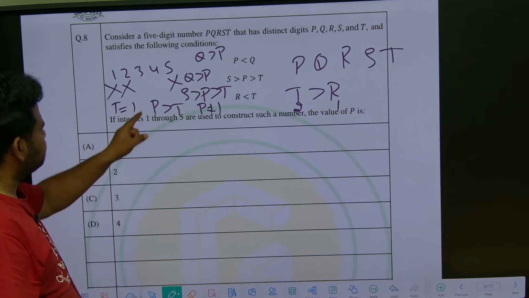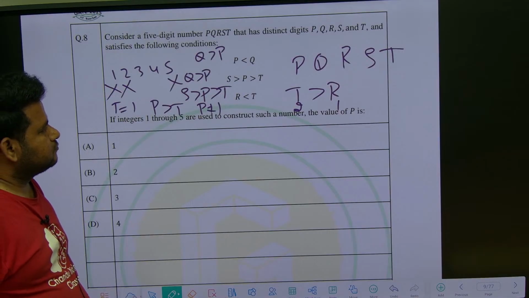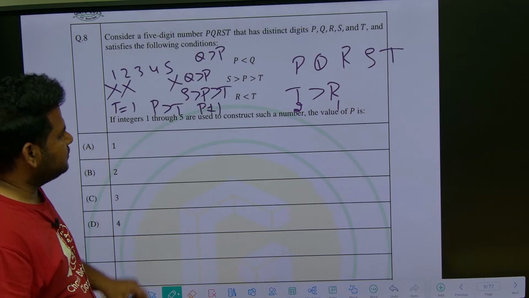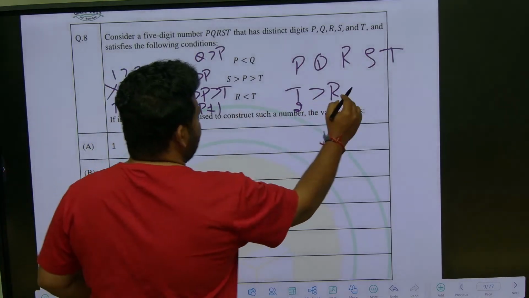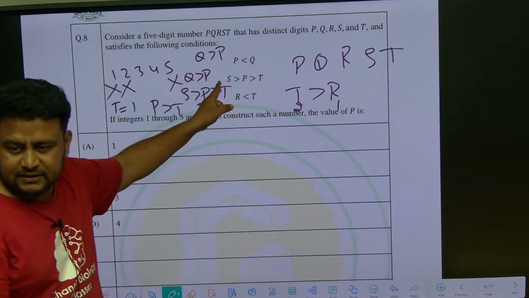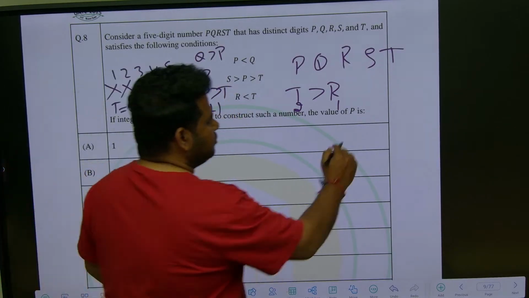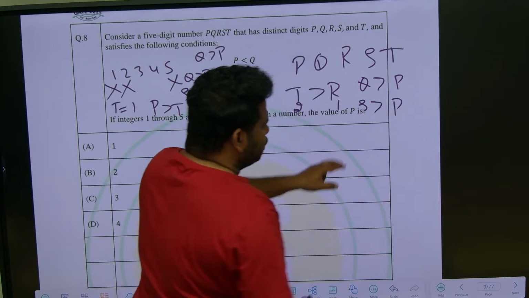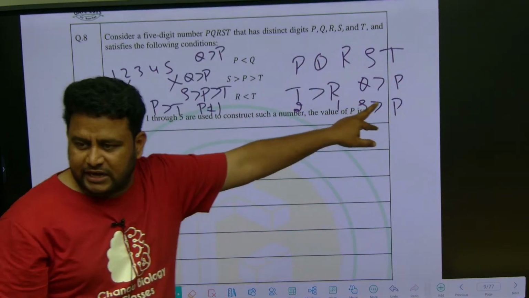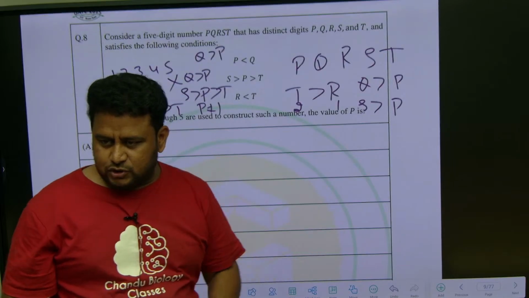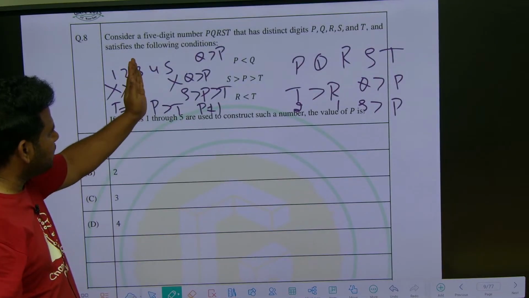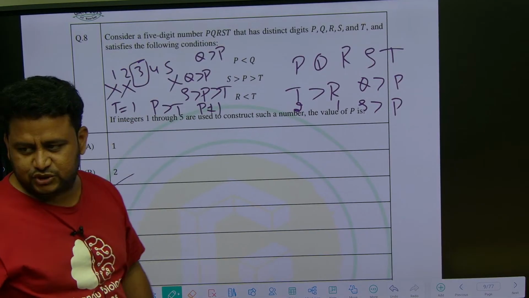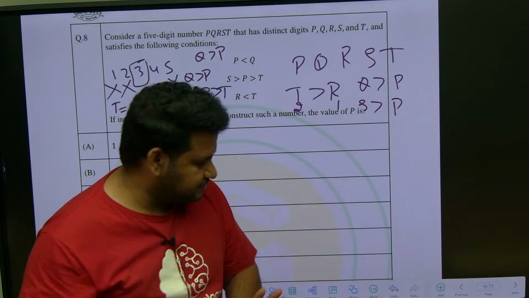So what about this option 4? Can P be 4? Observe carefully. There is another value that is greater than P, that is S is greater than P. So Q is greater than P and S is greater than P. So there are 2 values which are greater than P and 2 values which are less than P, that means 3 is the right answer, option C.